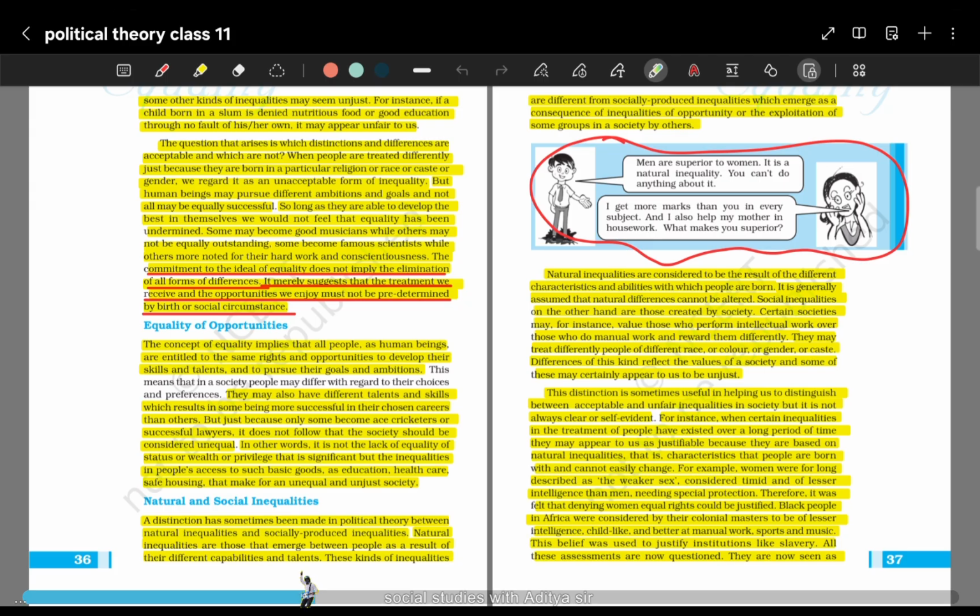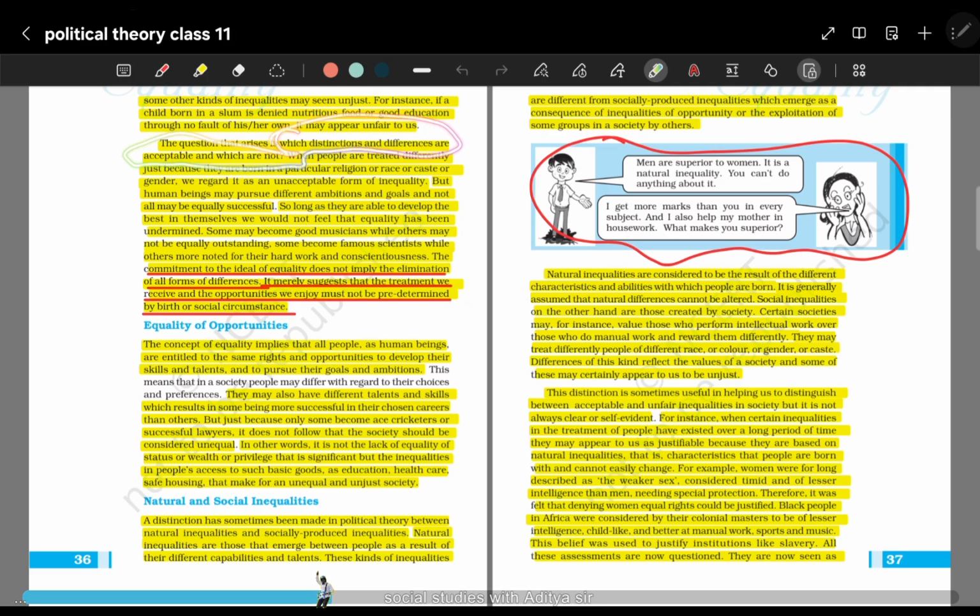That means we want to treat other people with respect without making assumptions about where they are coming from, what religion they are following, what caste they belong to, and so on. We need to treat people equally irrespective of whatever background they have, है ना. So we will be discussing all these things. The main question that arises here is which distinctions and differences are acceptable and which are not, है ना.